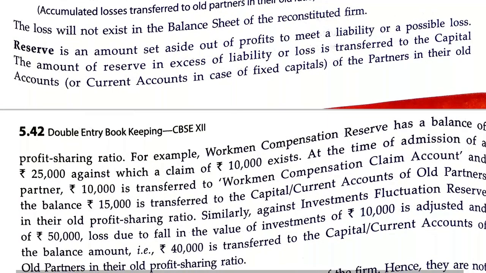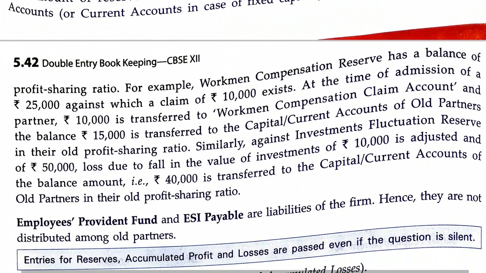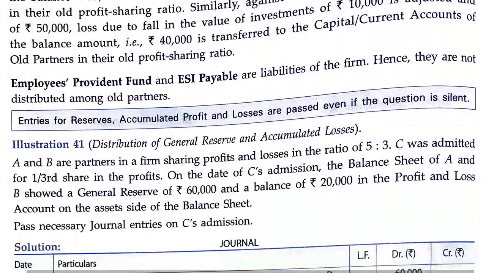What is a reserve? A reserve is an amount set aside out of profit to meet a liability or a possible loss. So it is a part of profit. Every year some part of profit is saved and transferred to a reserve account, and there are different types of reserves, like employee compensation reserve and investment fluctuation reserve. These were also discussed in the last chapter, so they are treated the same way.